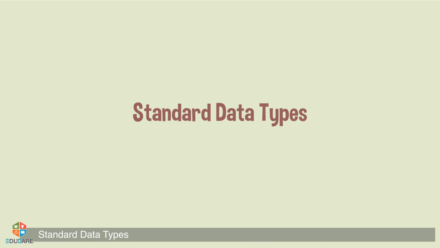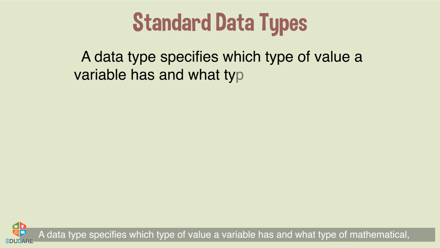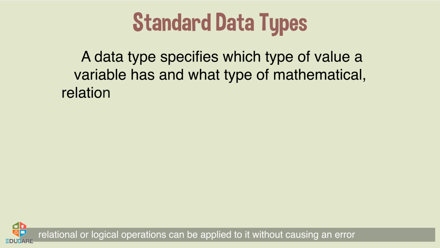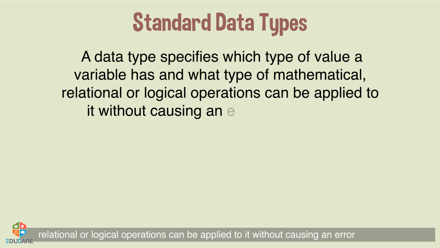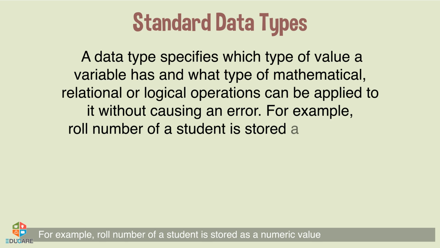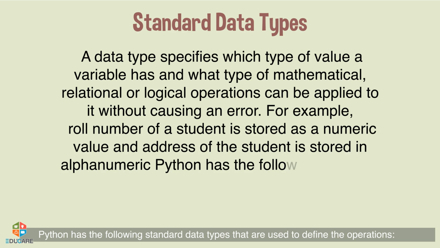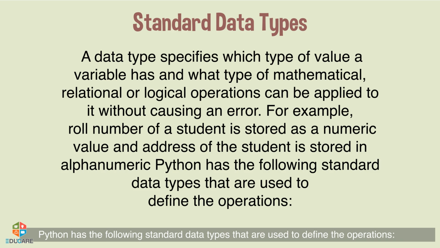Standard data types. A data type specifies which type of value a variable has and what type of mathematical, relational, or logical operations can be applied to it without causing an error. For example, the roll number of a student is stored as a numeric value and the address of the student is stored in alphanumeric. Python has the following standard data types that are used to define the operations.